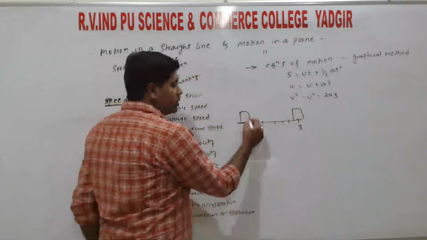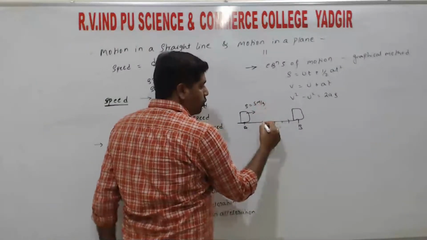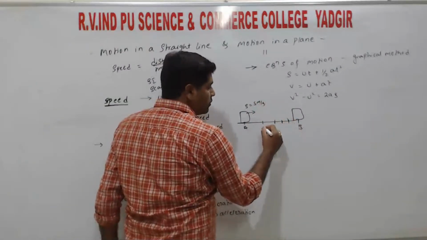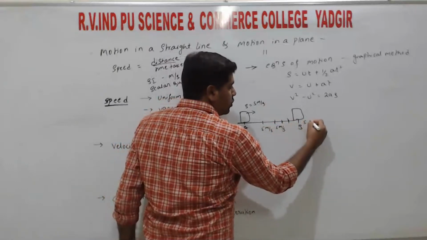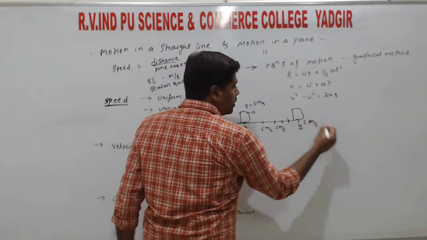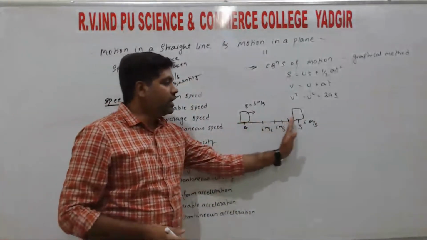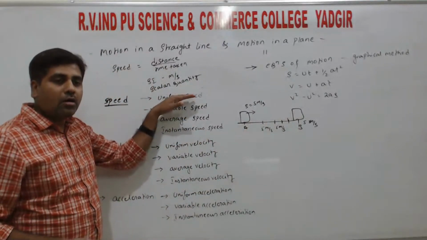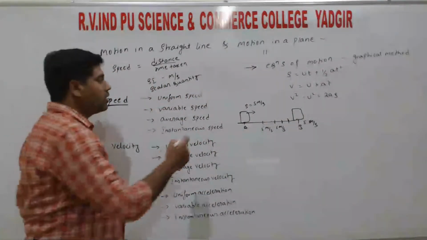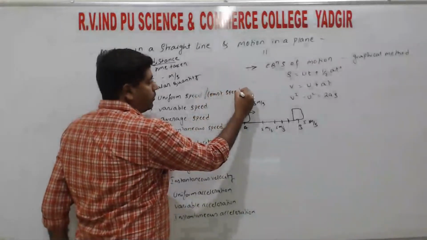Initially the object is moving with a speed of 5 meter per second, at each point its value is 5 meter per second, and at B it is also 5 meter per second, right? So when speed is constant, we call it uniform speed or constant speed.